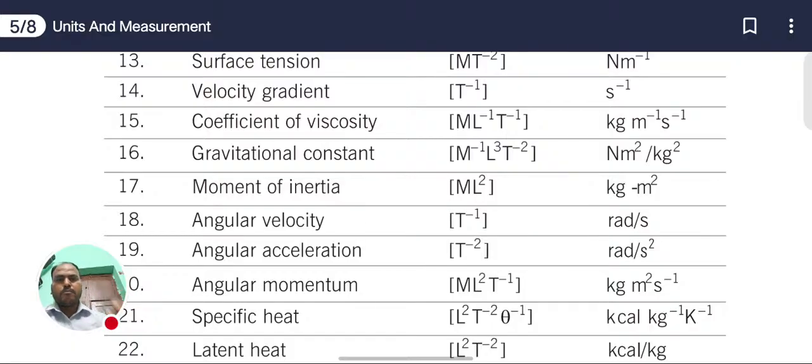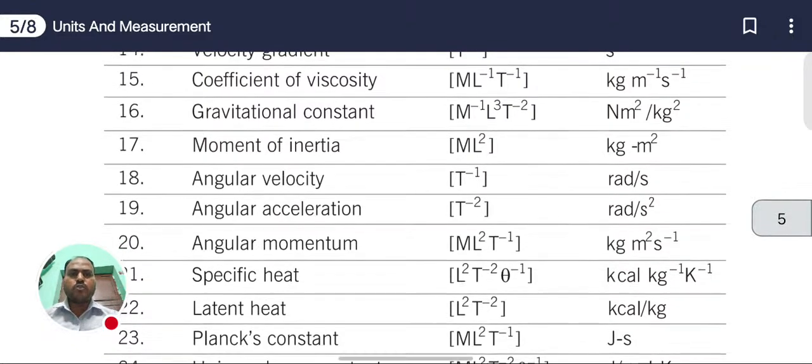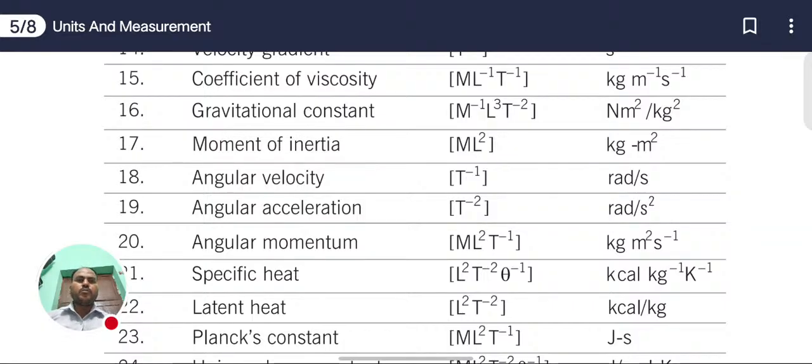Mass 1 and mass 2. So we are writing L square, so meter square here, and mass 1 and mass 2 we are measuring in kg, so kilogram square. Now next we have angular velocity, moment of inertia.